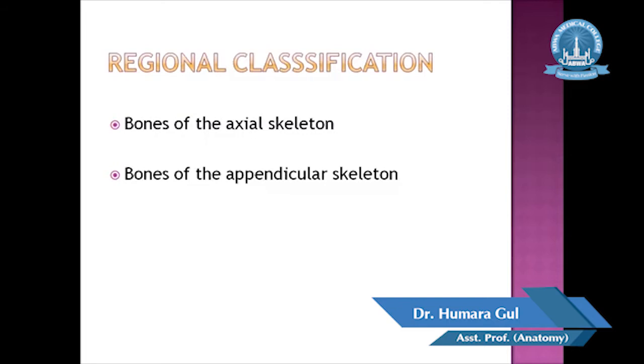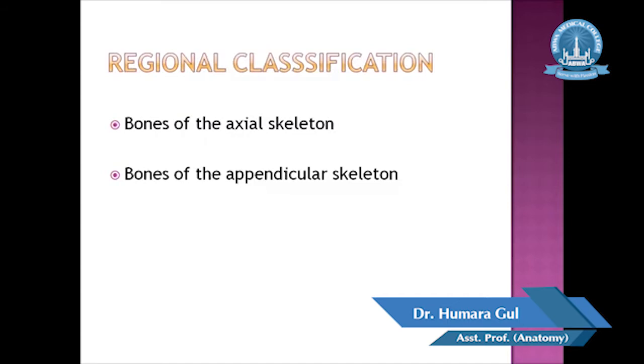The bones of the appendicular skeleton are bones of the upper limb and the lower limb. So this is very simple. I also discussed the regional classification of the bones in the previous lecture. In this classification, bones of the body are divided on the basis of their region into two main groups: axial skeleton bones and appendicular skeleton bones.